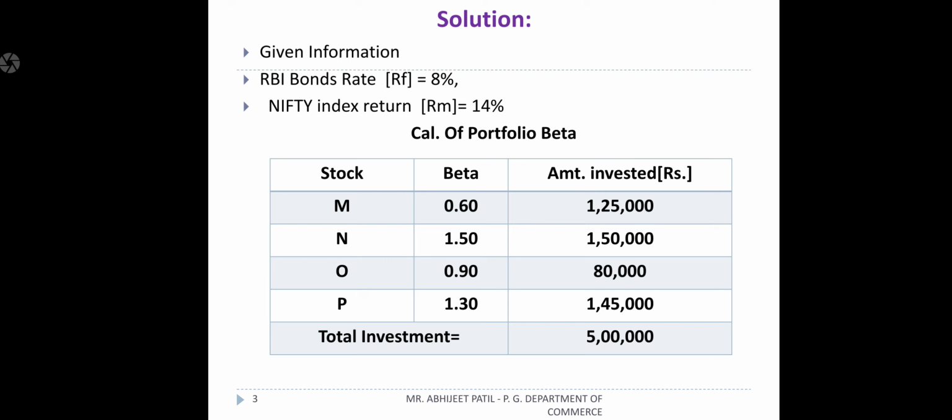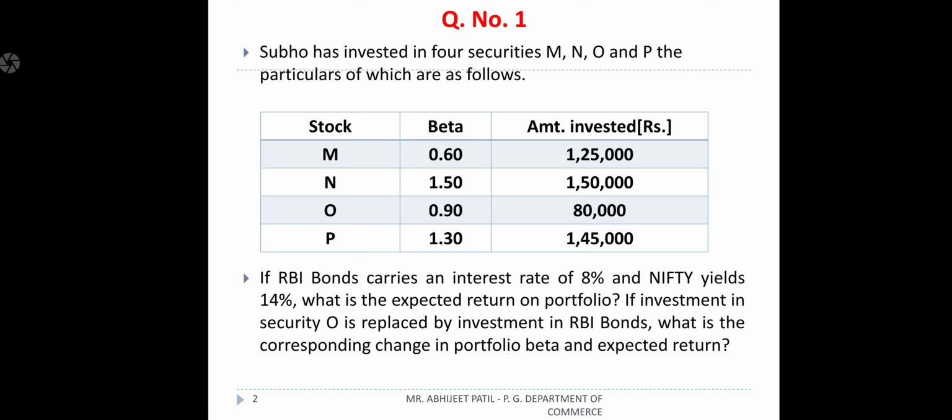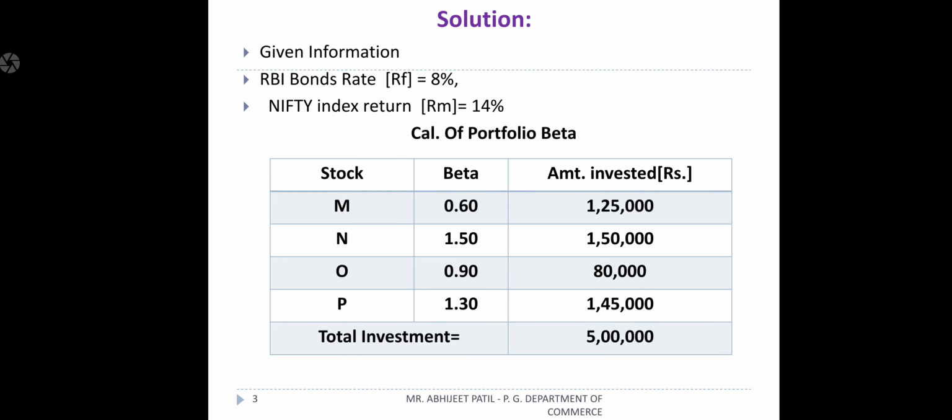When you solve any kind of problem, we should identify which information is given. As per the problem, the 4 stocks' individual betas are given and the amount invested is given. So we should find the portfolio weightage related to that beta. Another important thing is the RBI bond. The RBI bond rate is nothing but your risk-free rate of return, which we denote as RF. In every problem the name is different, so don't be confused about that.